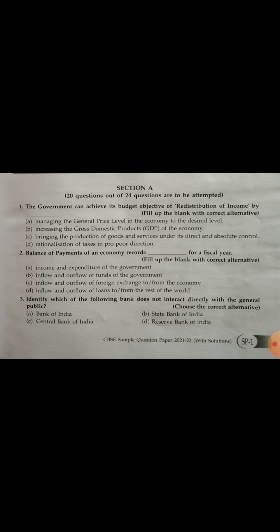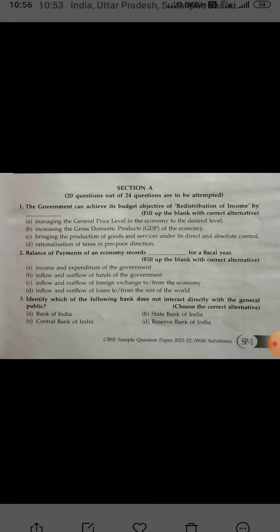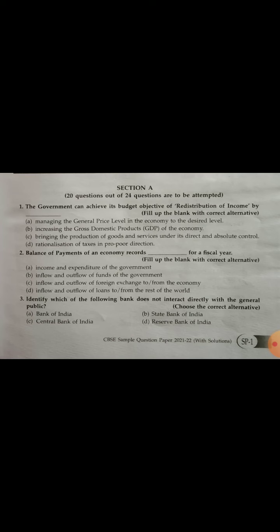The next question: balance of payment of an economy records dash for a fiscal year. The options are: A. Income and expenditure of the government. B. Inflow and outflow of the funds of the government. C. Inflow and outflow of foreign exchange to and from the economy. D. Inflow and outflow of loan to or from the rest of the world. The right answer for this question is inflow and outflow of foreign exchange to and from the economy.